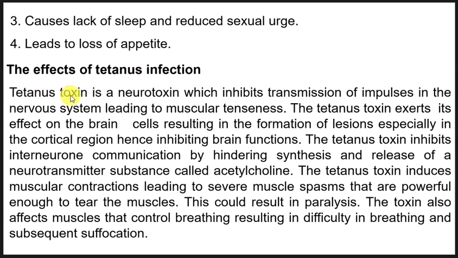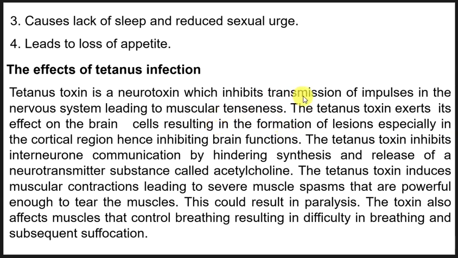And this tetanus toxin is a neurotoxin. It means that it is toxic where the nervous system is concerned, and it inhibits or prevents transmission of impulses in the nervous system, leading to muscular tenseness. Since this toxin can prevent movement of nerve impulses in the nervous system, it can cause the muscles to become stiff or hard or not to carry out actions.